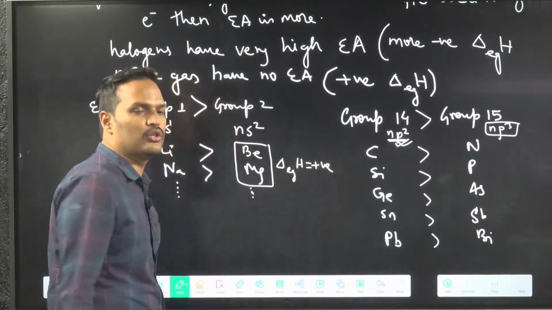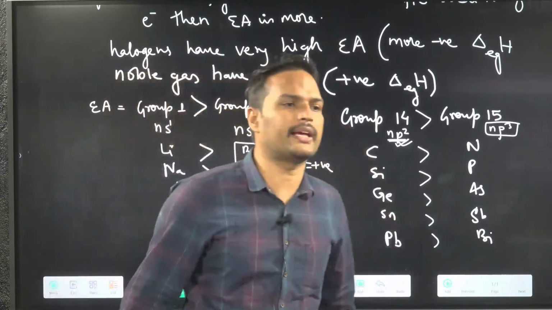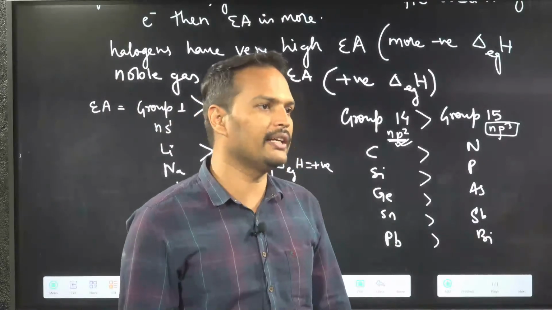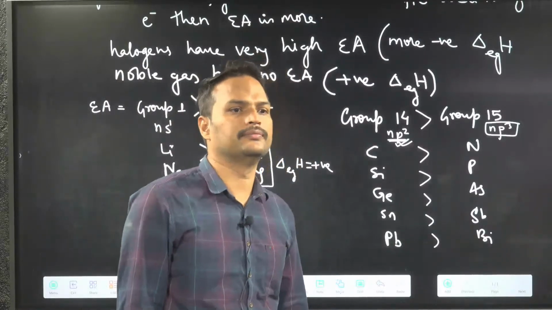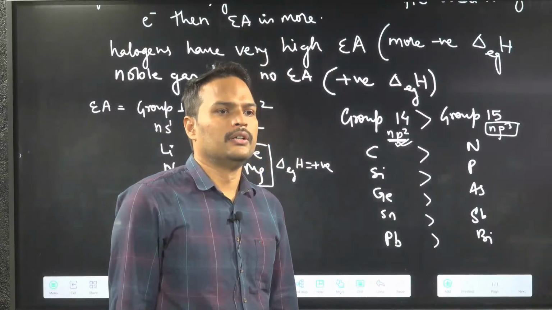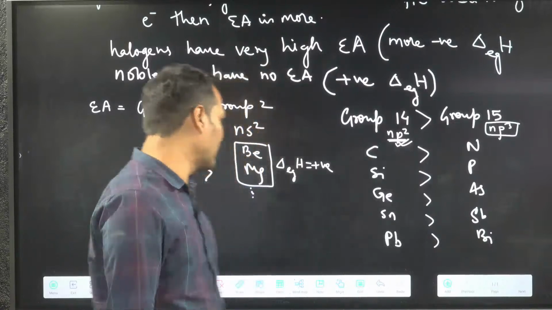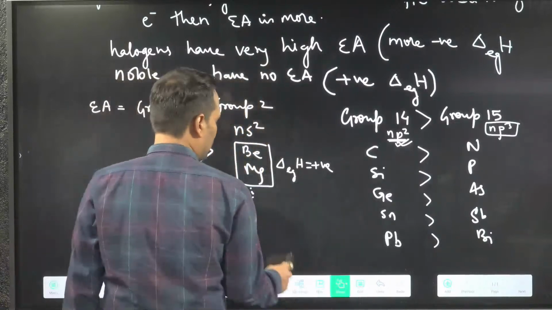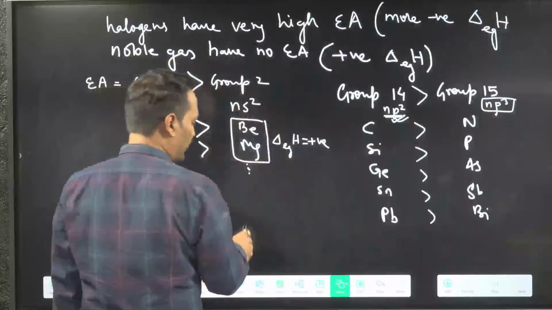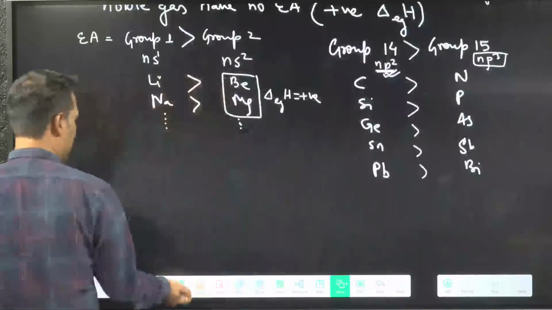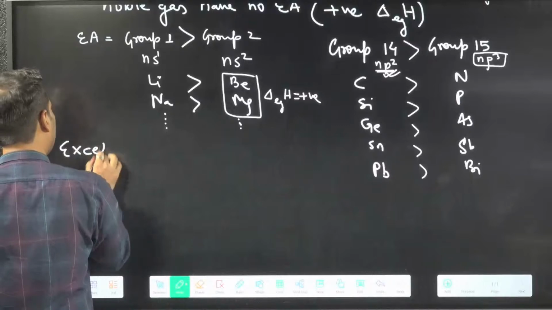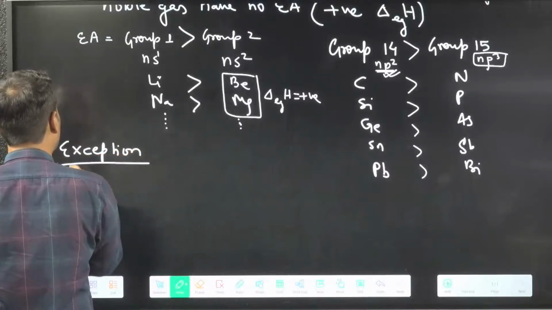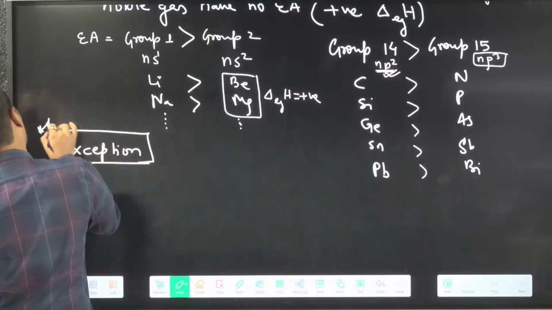Delta H Eg value is positive means what? Not willing to take electron. Done? All of you understood this part? Now, this was the normal trend we were talking about. ठीक है ना? Now come to the most important exception. There are many exceptions in electron affinity, but we will talk about the most important one.